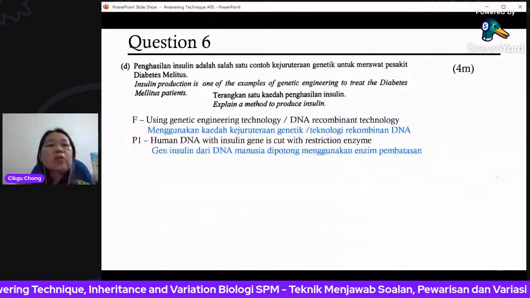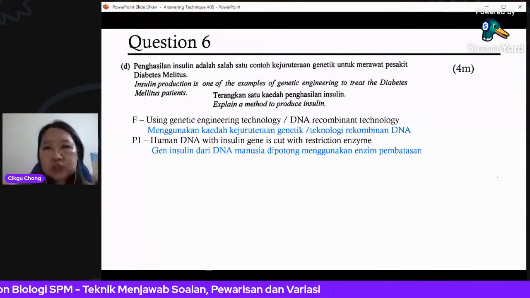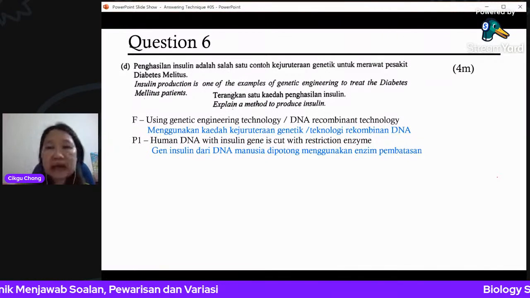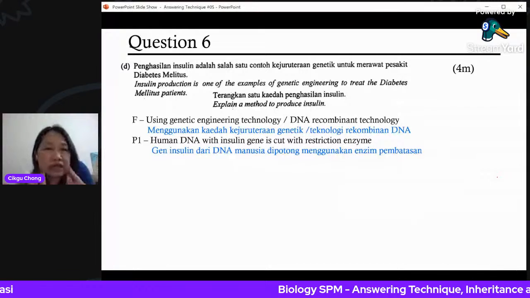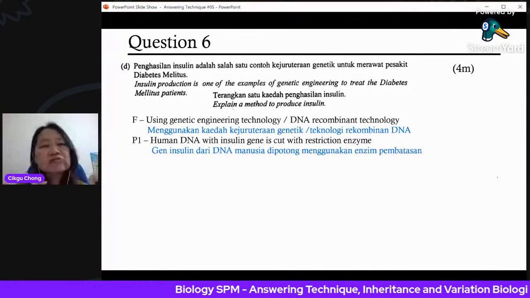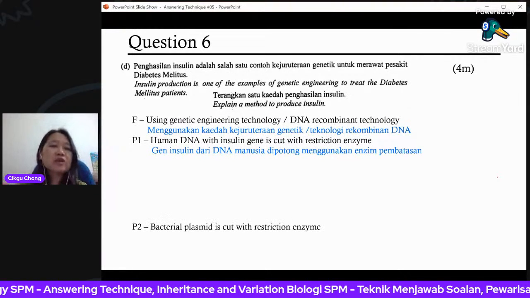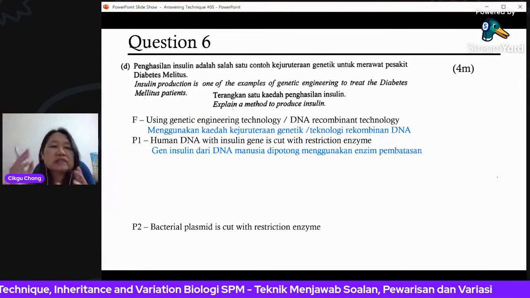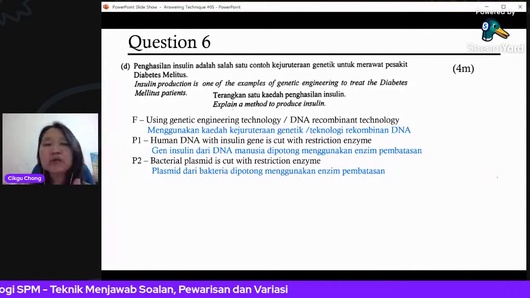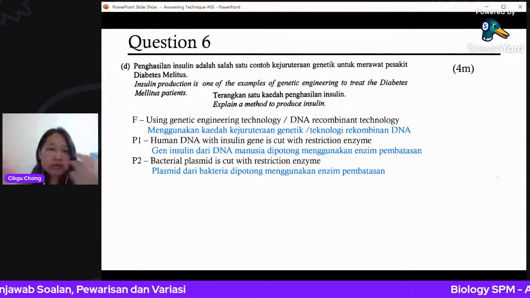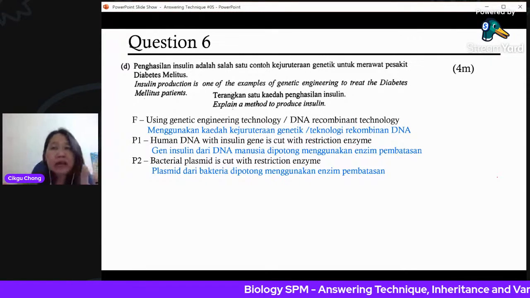Okay, so human DNA with insulin gene. You must take out the human DNA which produces the insulin. That means must be from the cell in the pancreas. You must isolate the cell in the pancreas and then you must isolate the DNA. You cut it out using restriction enzyme, not scissors. Don't say scissors. Okay, after that, you must take out and cut it with the restriction enzyme. So you have two things now. The human DNA with the ability to produce insulin, and you have the DNA from the bacteria.